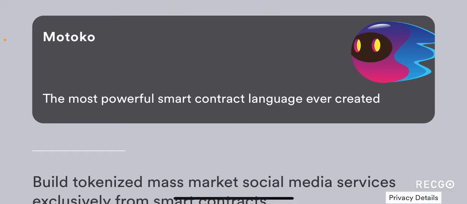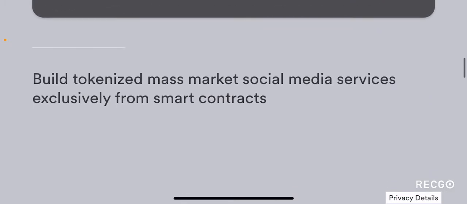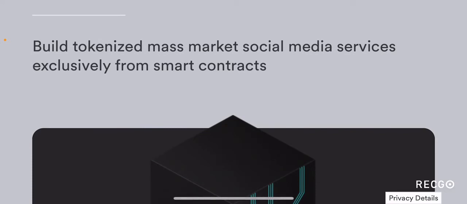Again, just like how Solidity is the programming language for Ethereum, and Substrate is basically the programming language for Polkadot and Kusama, you can see that Motoko is basically the programming language for the smart contracts that are going to be used for the internet computer protocol, right? Build tokenized mass market social media services exclusively from smart contracts.